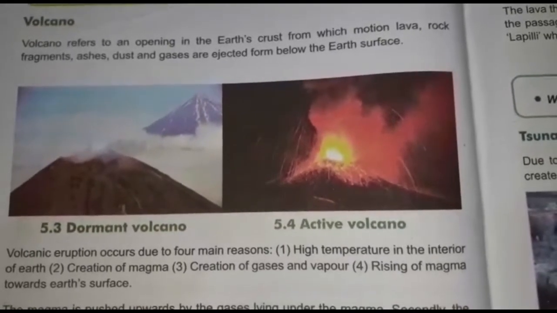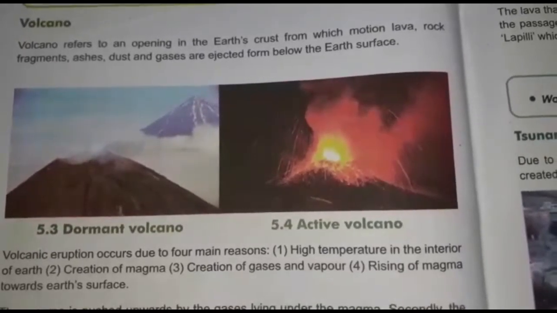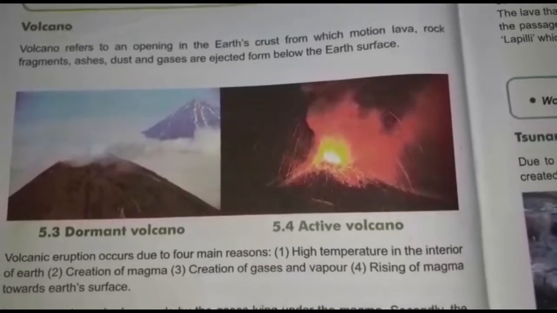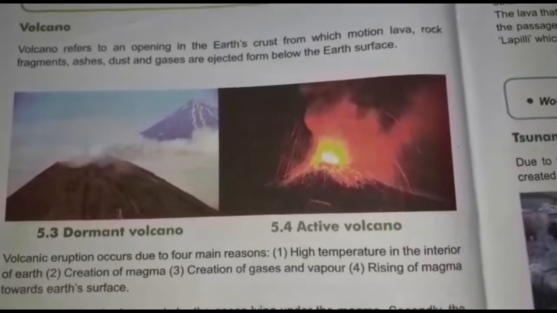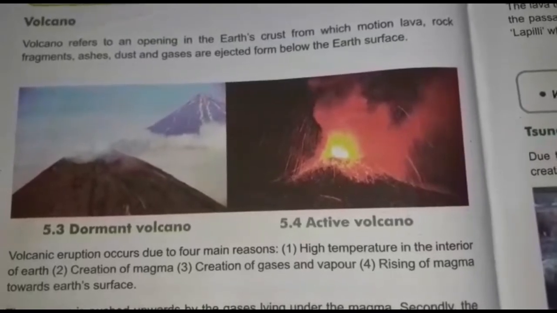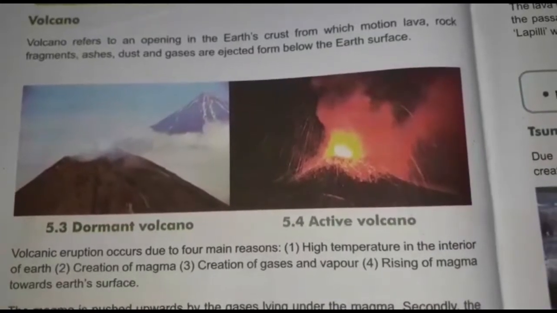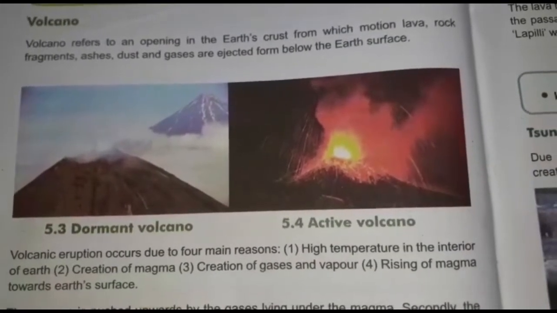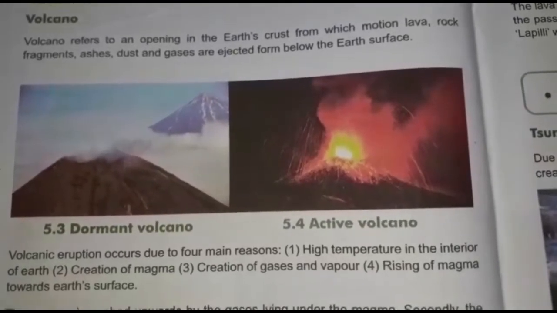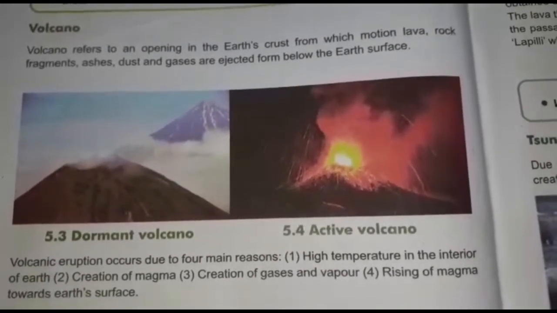Volcano refers to an opening in the earth's crust from which molten lava, rock fragments and ashes, dust and gases are ejected from below the earth's surface. Let us go through the four main reasons for the occurrence of volcanic eruption. First reason, high temperature in the interior of the earth. When there is high temperature in the interior of the earth, it tries to come out. And this is how volcanic eruption occurs.